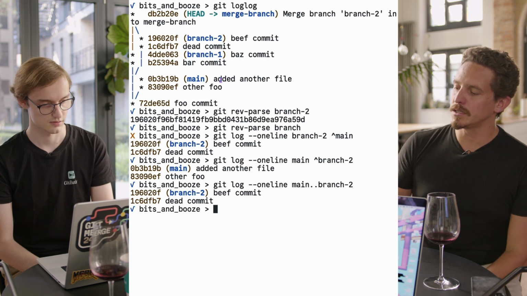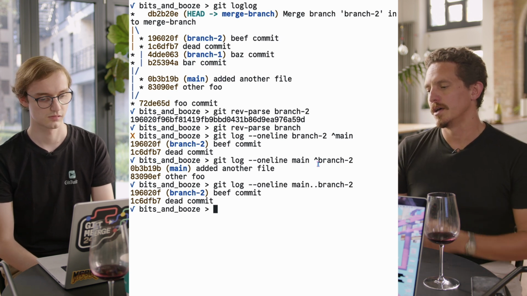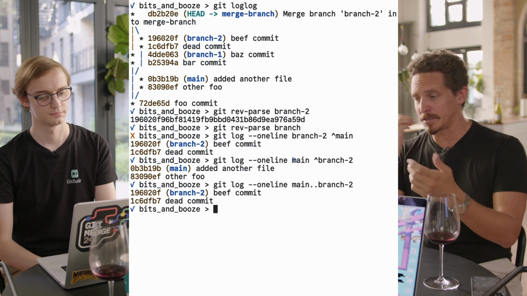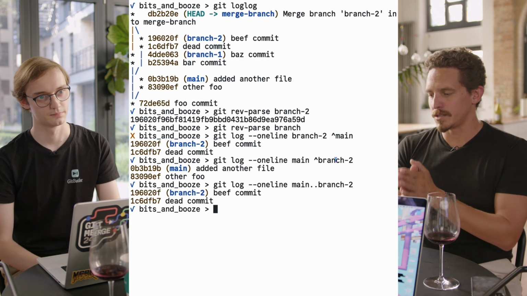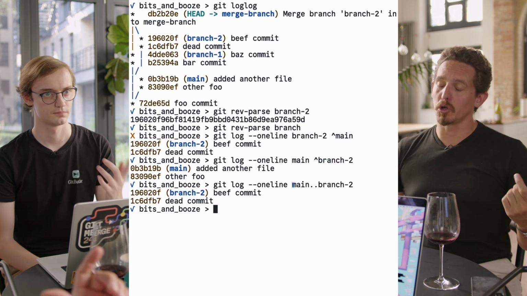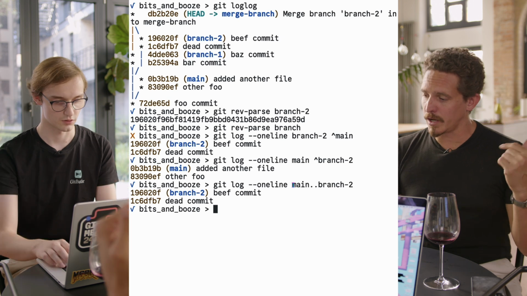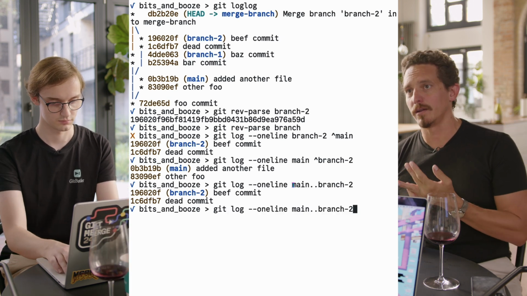The reason that I like the caret syntax better is because it's clearer to me to remember which order it is. You're very specifically saying I don't want this one. The other is you can put multiple on them. So let's do this: git log --oneline, branch 2, branch 1, not main.